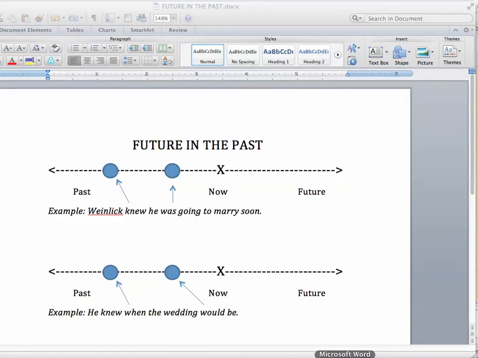Let's look at this in a picture. When I say Weinlich knew he was going to marry soon, here's the knew is in the past, and was going to is later in the past, but still before now. Again, he knew when the wedding would be. Okay, he knew in the past. The wedding would be later in the past, still before now.